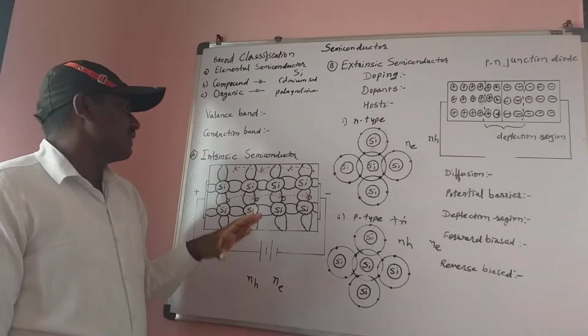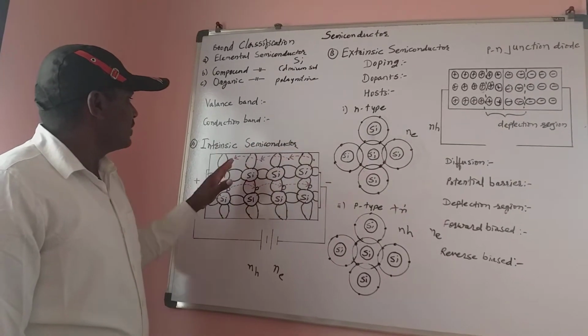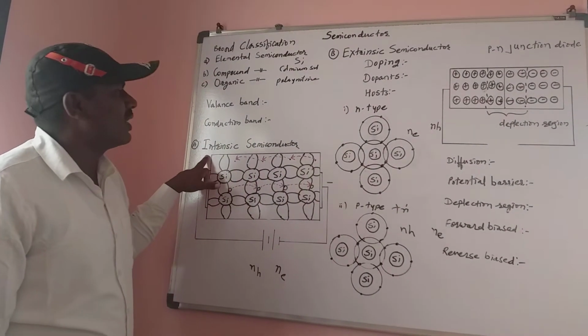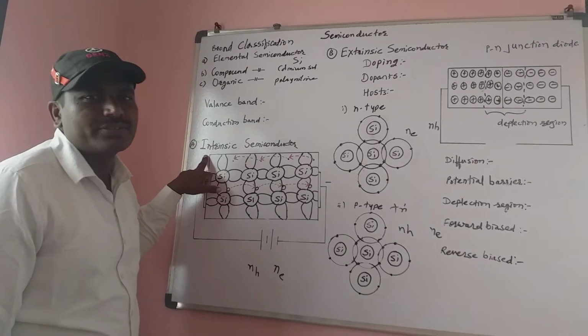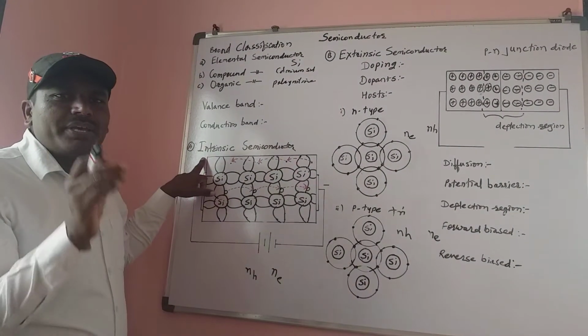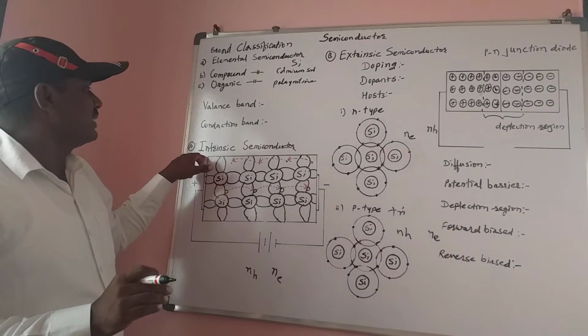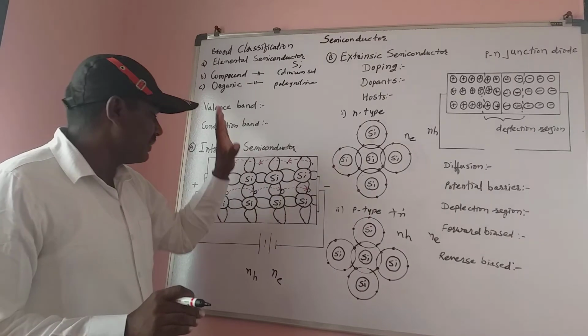The pure semiconductors, silicon and germanium, are called intrinsic semiconductors. What is an intrinsic semiconductor? A semiconductor which is in pure form is called an intrinsic semiconductor.